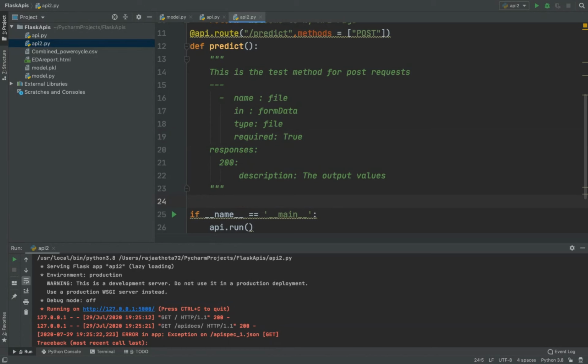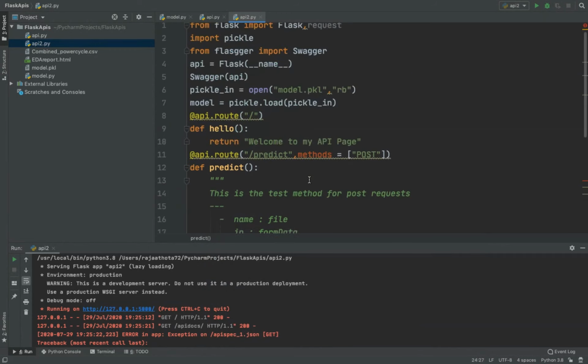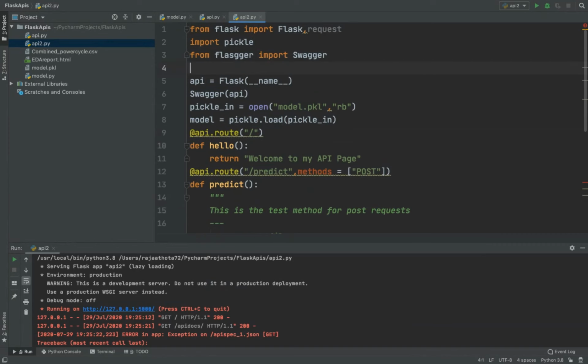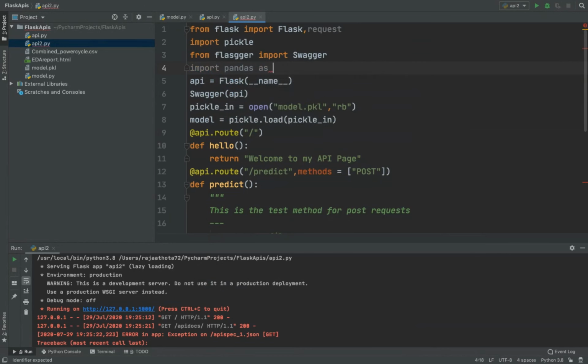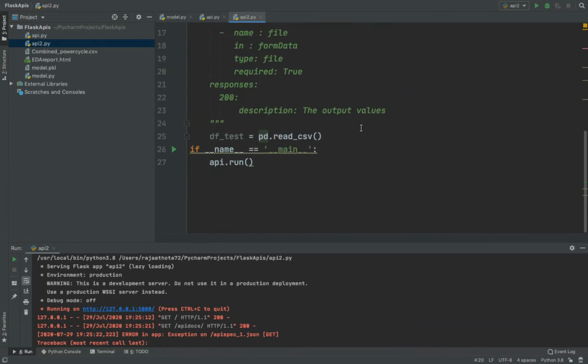So for that, what I'm going to do is assign my data frame as df_test, which is equal to pd.read_csv. Okay, so actually pandas is not imported, that's why it is showing as white color. So if you import pandas here, it will be better. As we're going to take the data set as input, import pandas as pd. So now pd has been created.